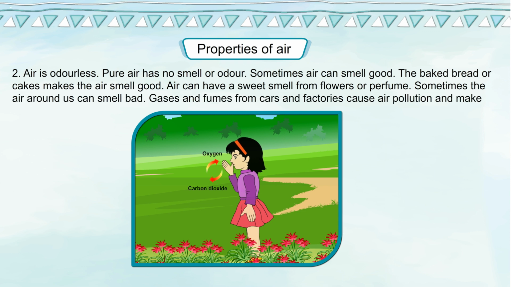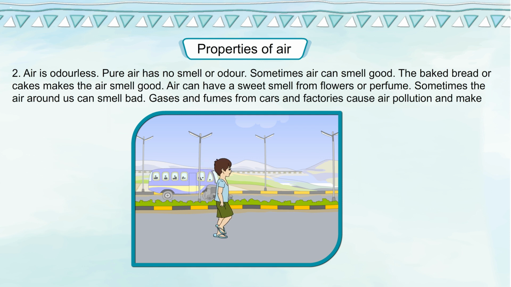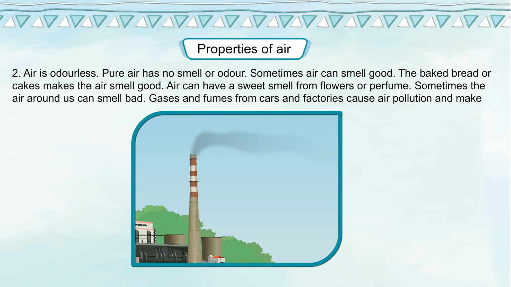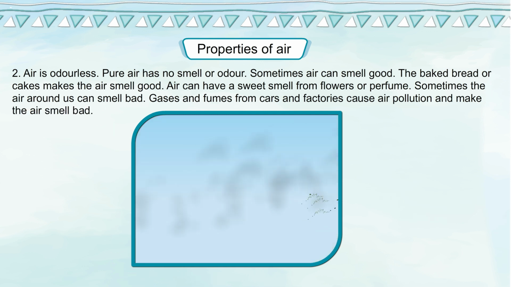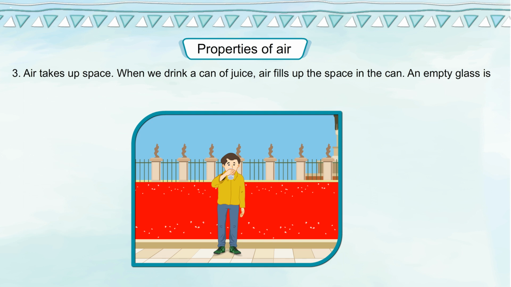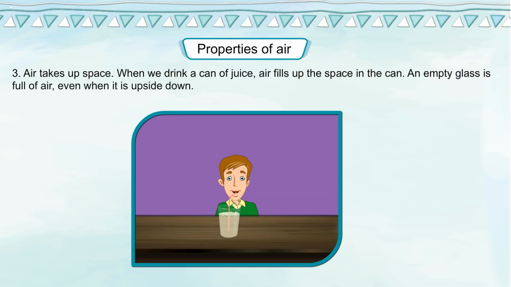Sometimes the air around us can smell bad. Gases and fumes from cars and factories cause air pollution and make the air smell bad. 3. Air takes up space. When we drink a can of juice, air fills up the space in the can. An empty glass is full of air, even when it is upside down.